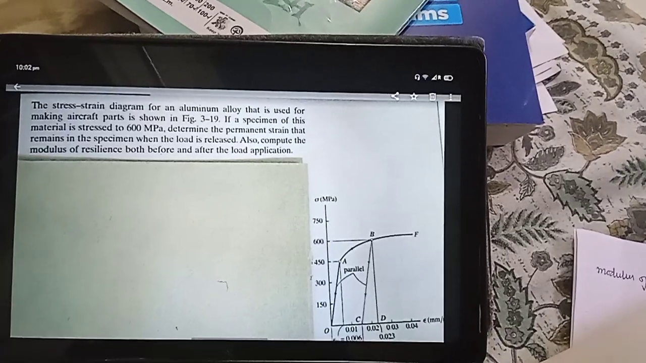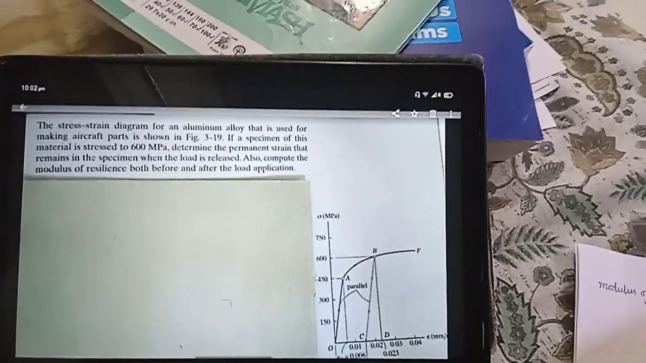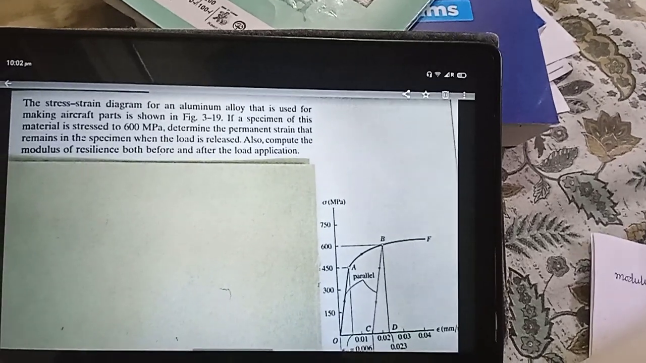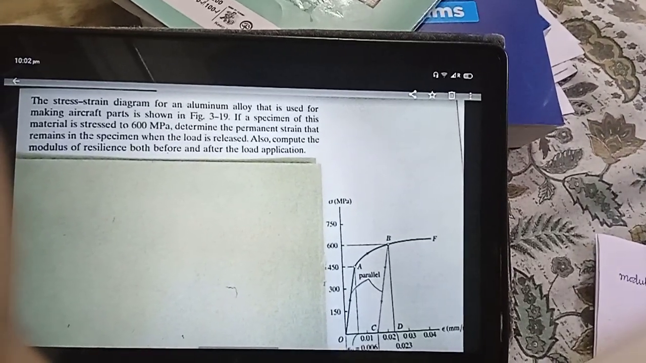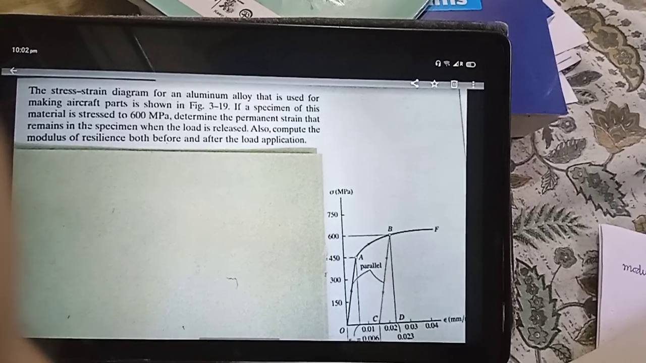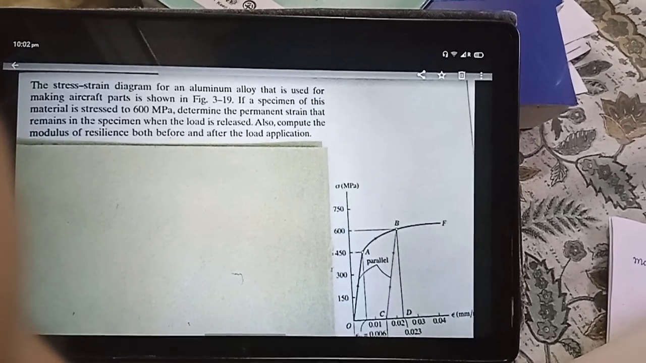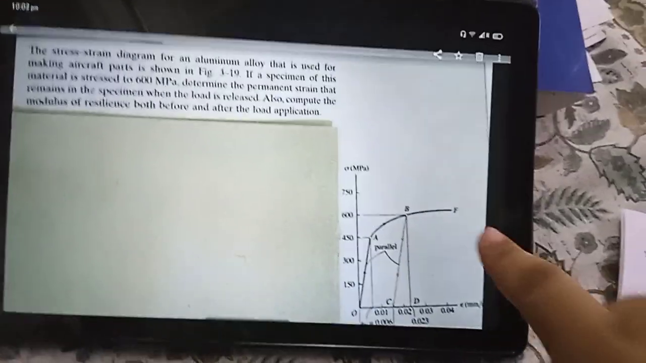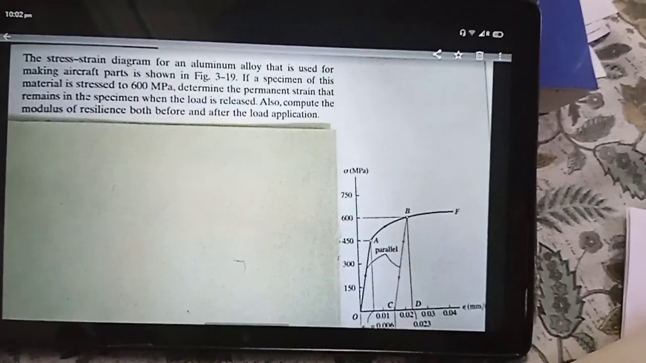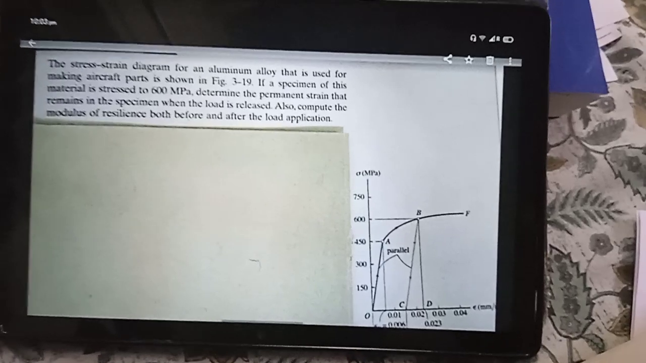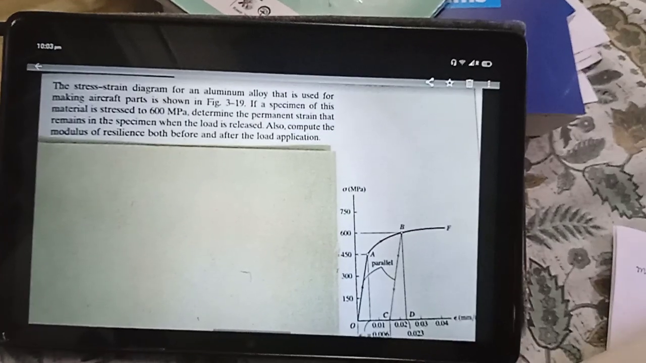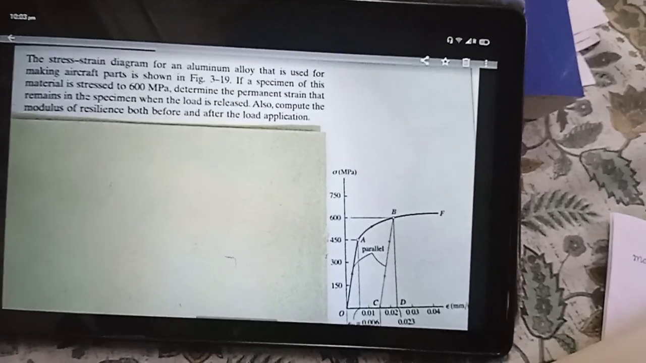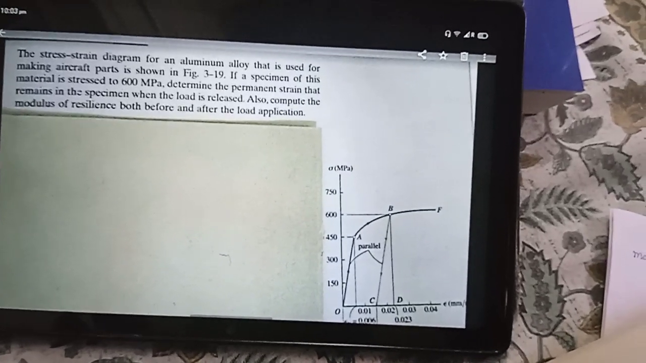This is the question. I will explain the points which are important in the question. First, the stress strain diagram means this is an engineering stress strain diagram. Stressed up to 600 megapascal means it has crossed the elastic region. So if it is released, there will be a plastic non-recovery plus some elastic recovery.